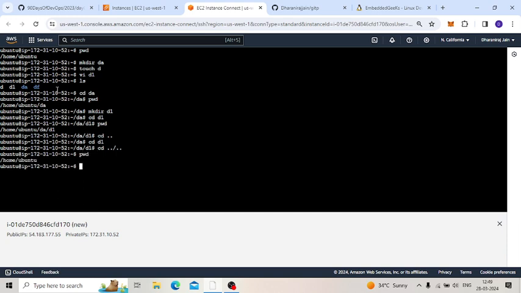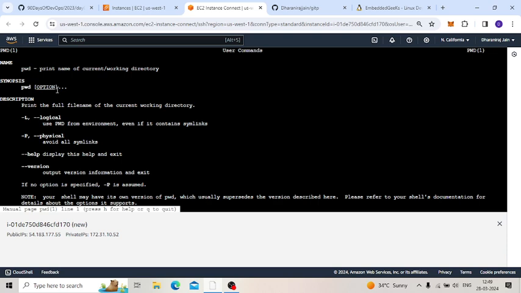And one more thing, if you have any doubts related to any command, if you want to see more detail about that command, then you can use the man command. If I want to see about pwd, I can give man pwd, then I will get the entire information about why we use pwd and what options are there.